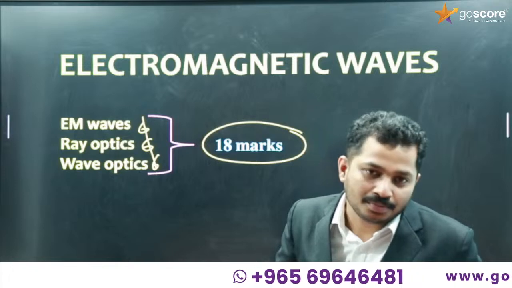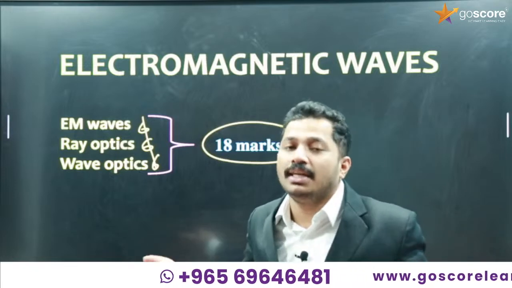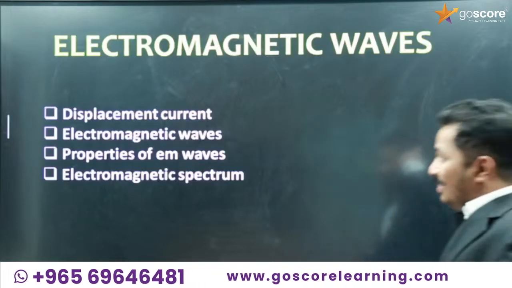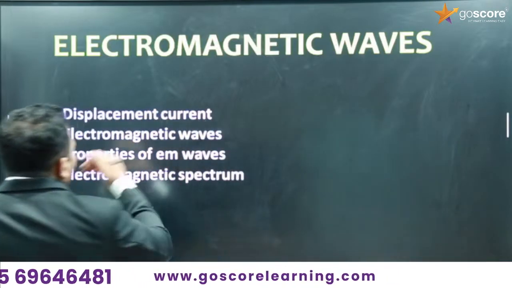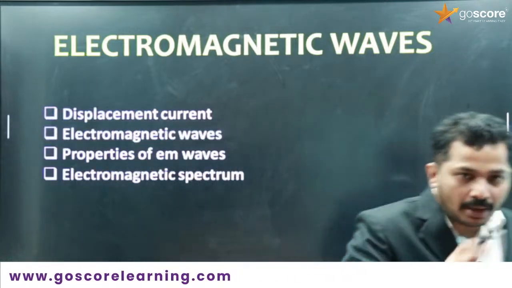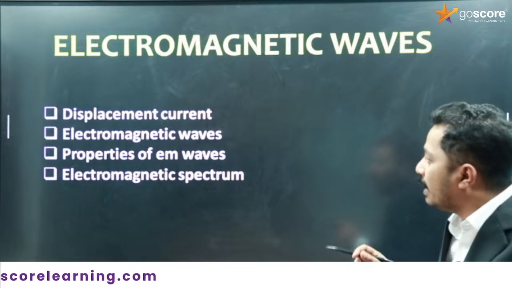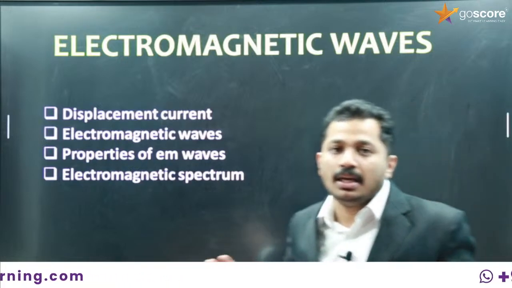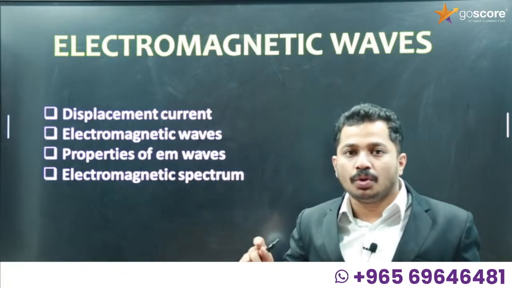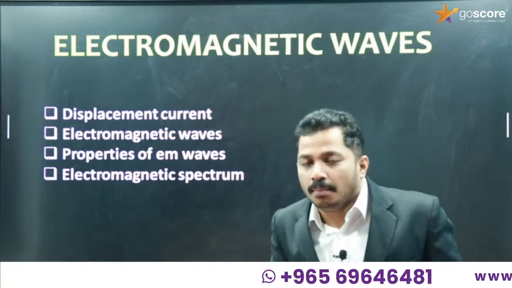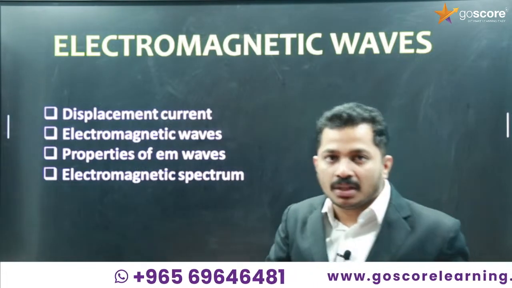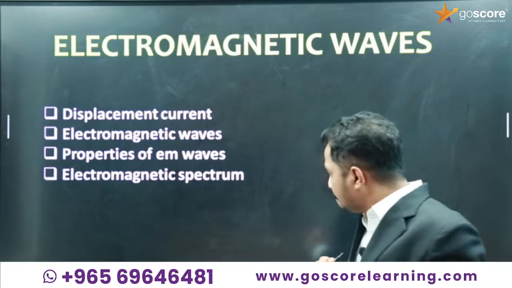because this is a very easy chapter. This is one among the easiest chapters in grade 12 physics. So we can discuss this chapter today. What are the contents in this chapter? Displacement current, electromagnetic waves, properties of electromagnetic waves, and the electromagnetic spectrum. These are the major contents included in this chapter. If you are thorough with these topics, you can score full marks for the questions asked from this chapter. Okay, are you ready? Can we move to the content of this chapter?